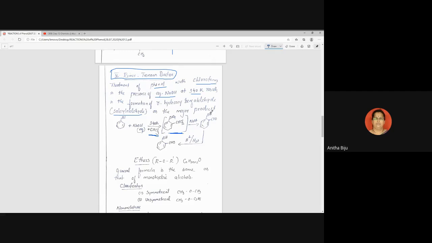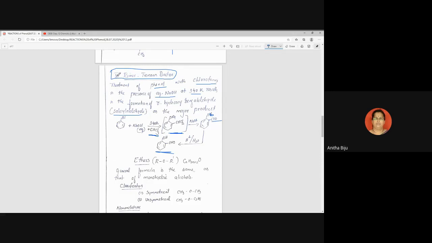Here we have to write it is Na. This is not H, this is Na. Okay. ONa and CHO. And here we have acidification. This will be removed. So this product is called salicylaldehyde. So this is an important reaction. How to convert phenol into salicylaldehyde. Again, this reaction is important.